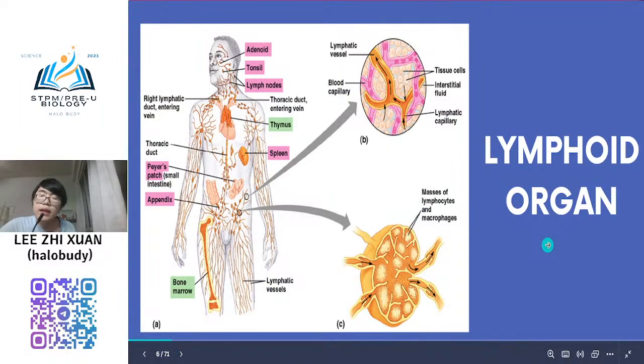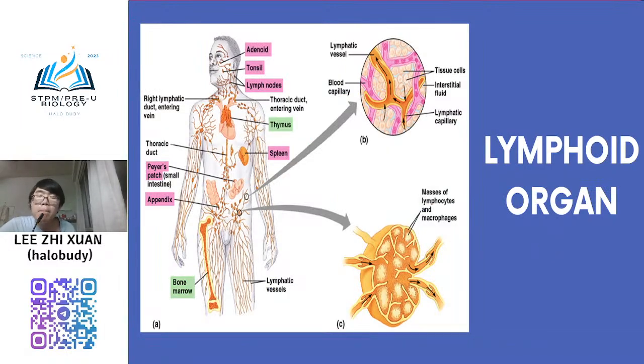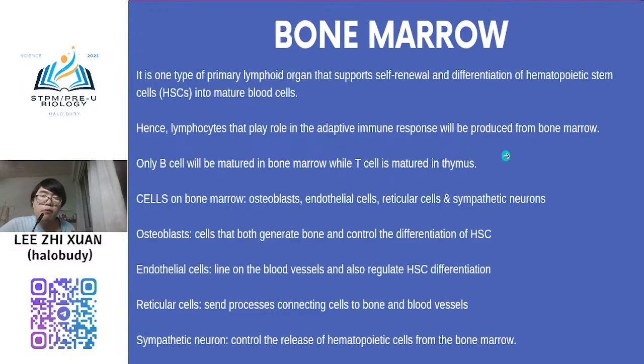Okay, in the lymphatic system what you need to learn is the lymphoid organs. There are many lymphoid organs that you need to know. You can see in this diagram: bone marrow, thymus, spleen, tonsil, adrenal, lymph node. All these are considered lymphoid organs, especially bone marrow, spleen, thymus, and lymph node. These four are very important. Not to say the others are not important, but these four are very crucial in playing a role in the adaptive immune response. So we will see them one by one.